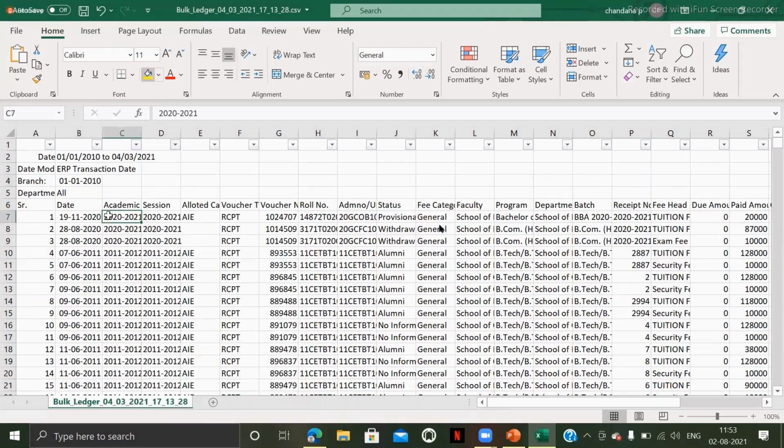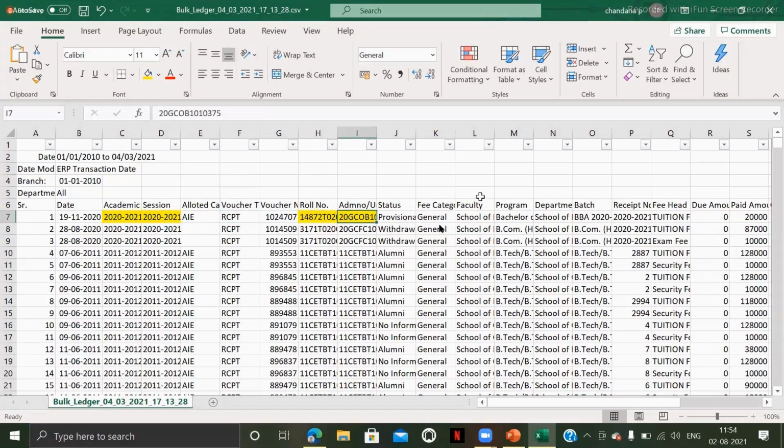So this is an academic year. Academic year is the same as the session. Okay. So what does it mean? Basically, this specific student bearing roll number, this one. So this is a student roll number and this is a student admission number. You can just check out whatever I'm highlighting in yellow color so that it will be easy for you to move ahead with me. This roll number belongs to the academic year 2021 and the session 2021. So every student will have a roll number and an admission number.